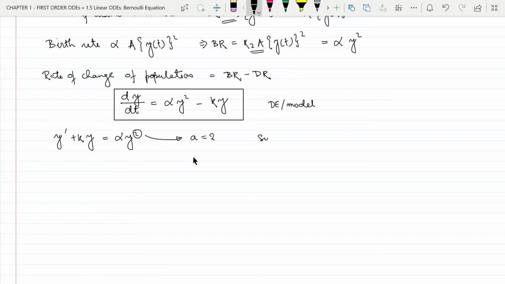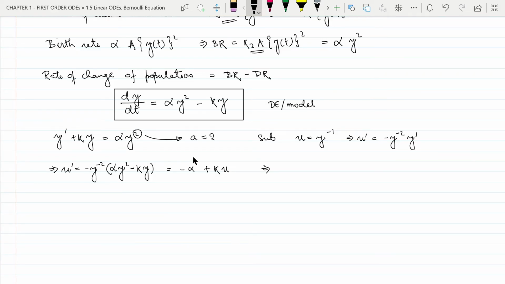So we will substitute u equal to y to the power minus 1, that is y to the power 1 minus a, which means u dash equal to minus y to the power minus 2 y dash, and we have y dash equal to alpha y square minus k y. So this means u dash equal to minus y to the power minus 2 times alpha y square minus k y, which is equal to minus alpha plus k u.